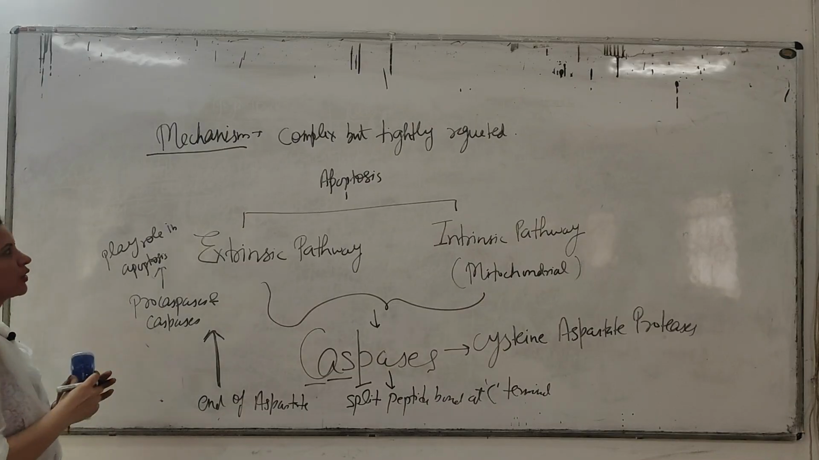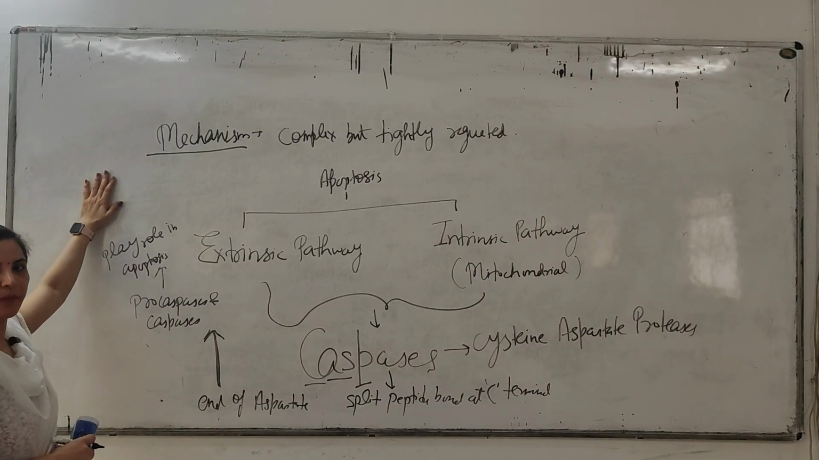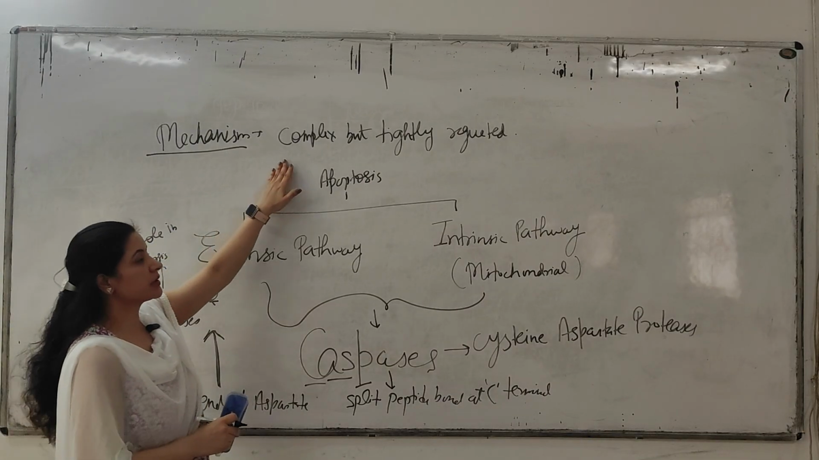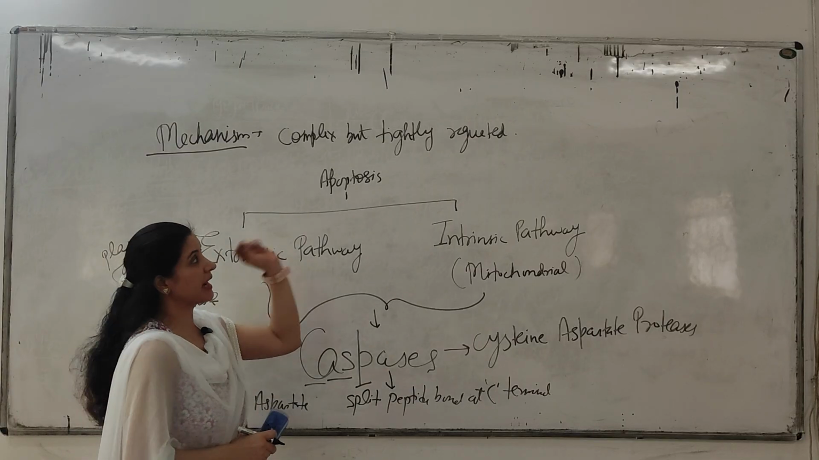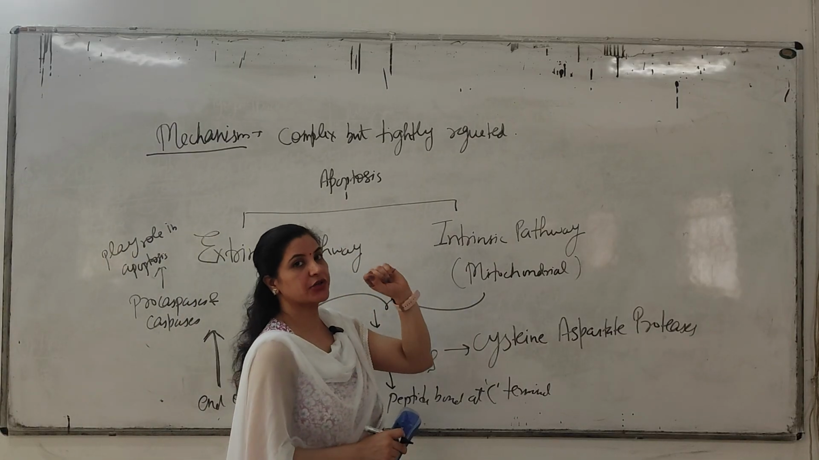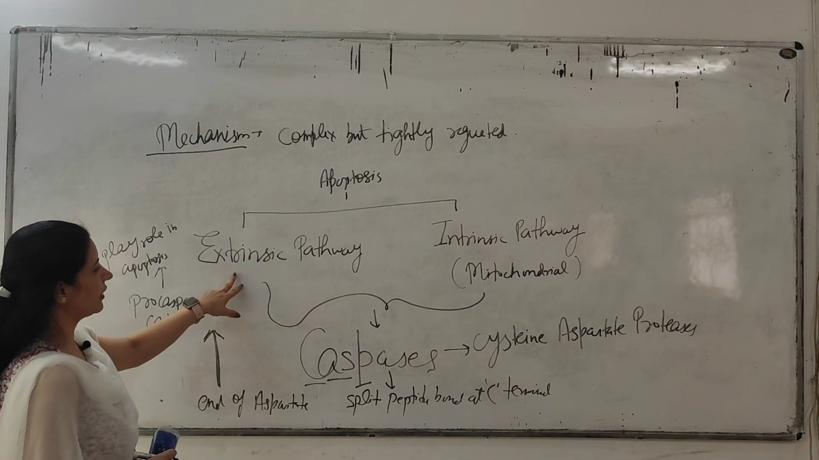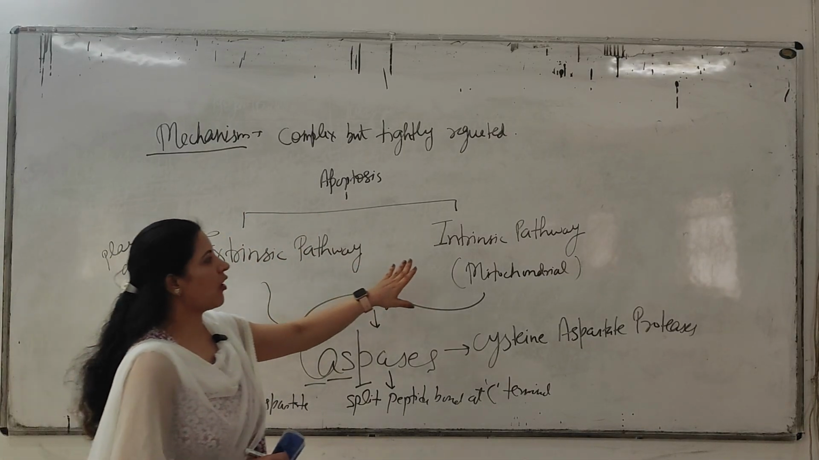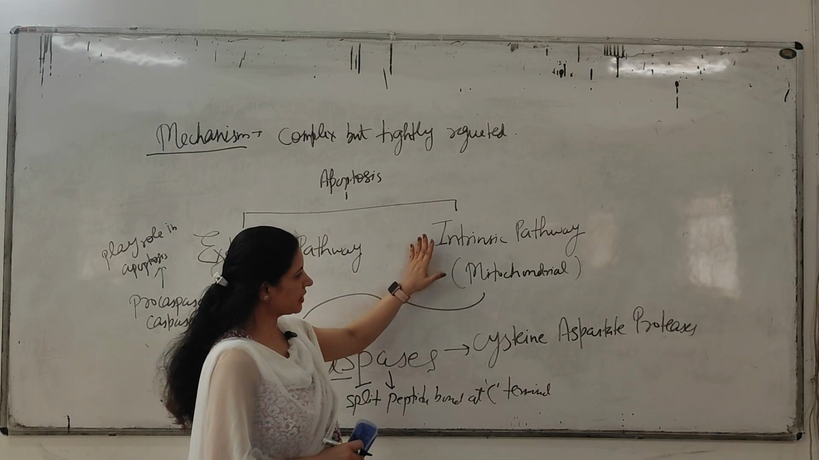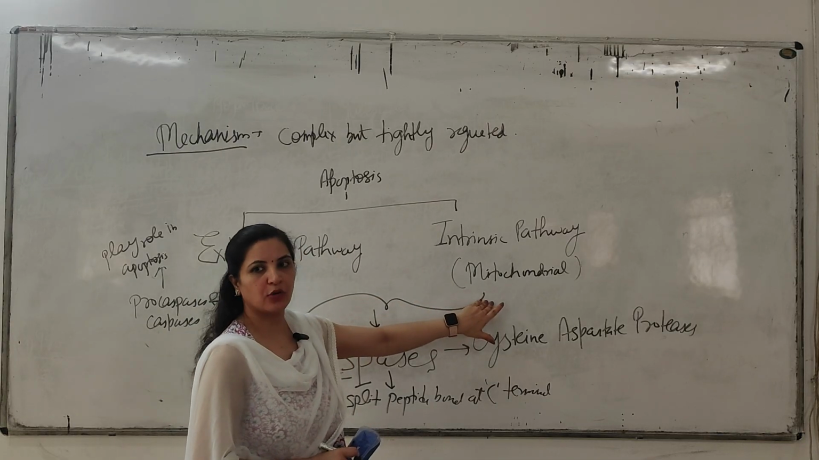Clear, everyone? So what happens in the mechanism of apoptosis? You will write: apoptosis is a complex process, but it is tightly regulated. Regulation properly happens inside the body. So there are two pathways, the extrinsic pathway and the intrinsic pathway, and the intrinsic pathway is also known as the mitochondrial pathway.